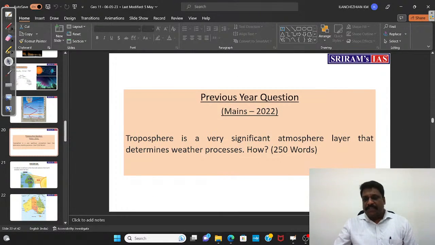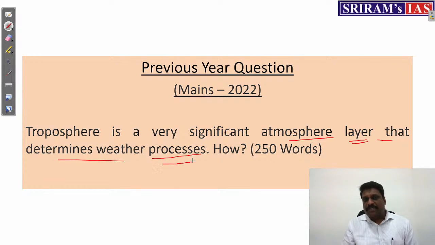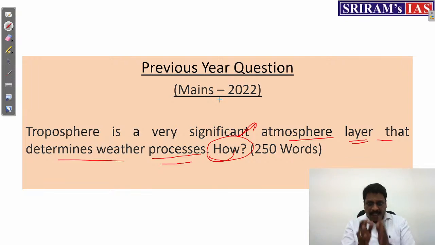In the 2022 mains examination, this was the question that was asked. The statement says the troposphere is a very significant atmospheric layer that determines weather processes. How? Somewhere you have to talk about the significant role that happens in the troposphere. What are the different atmospheric processes that take place in the troposphere? Somewhere you have to talk about.